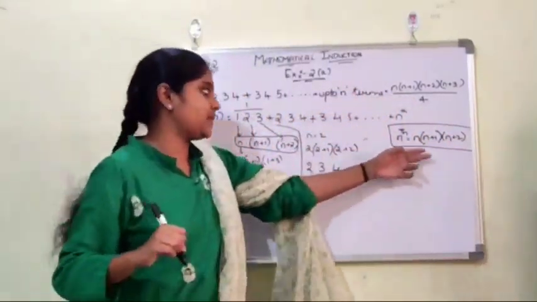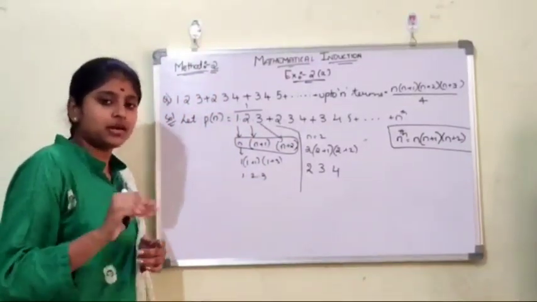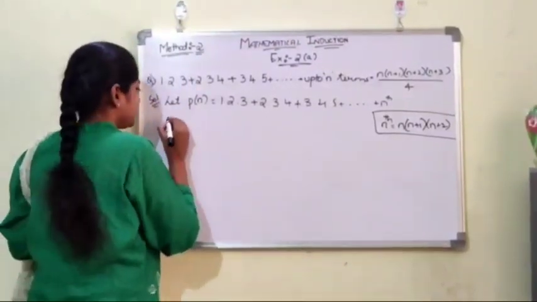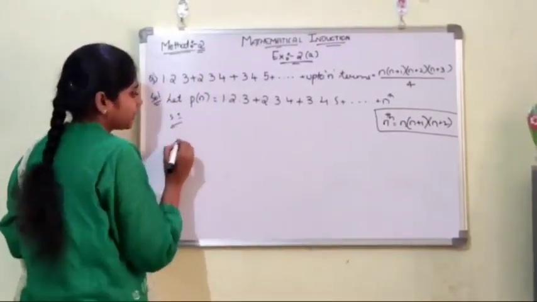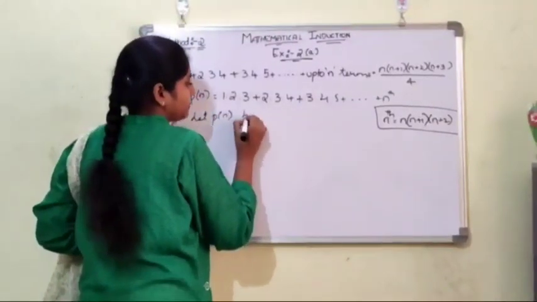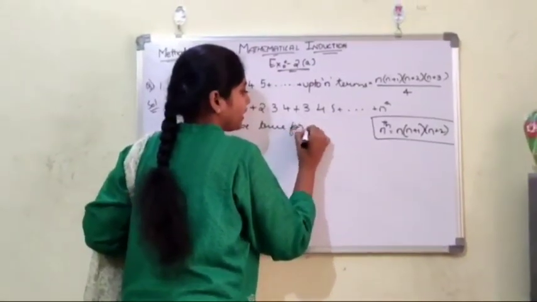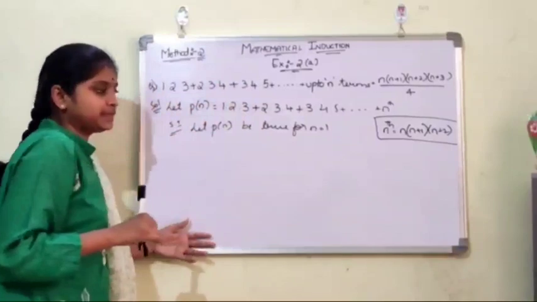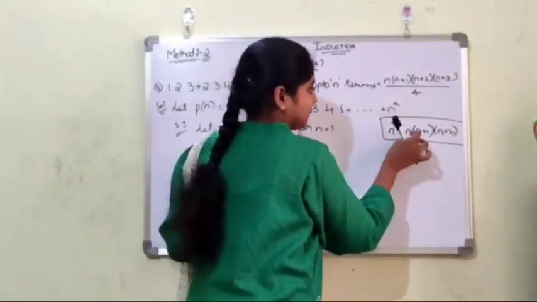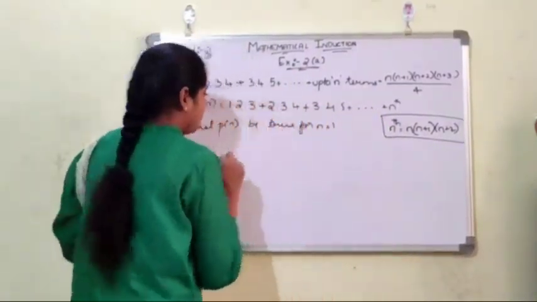So this helps us to solve the step 1, step 2 and step 3 process. Now coming into step 1. Let P of n be true for n equals 1. We first substitute this nth term formula in this equation and then solve it.